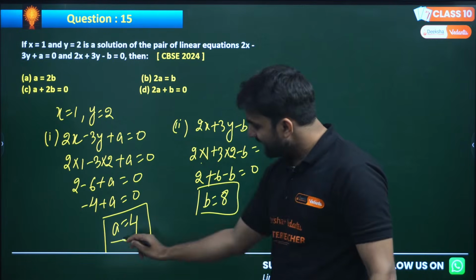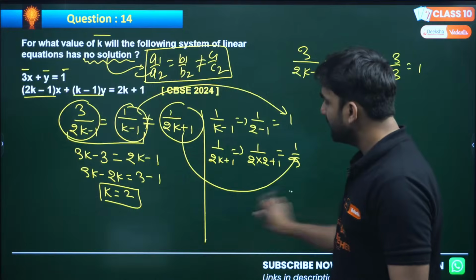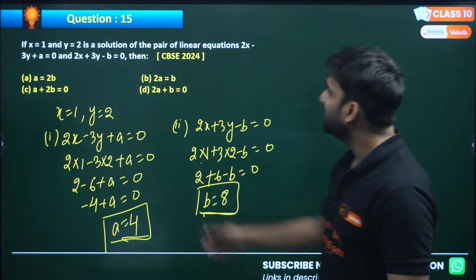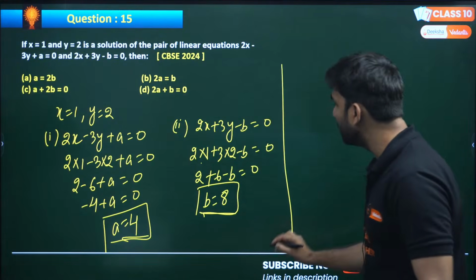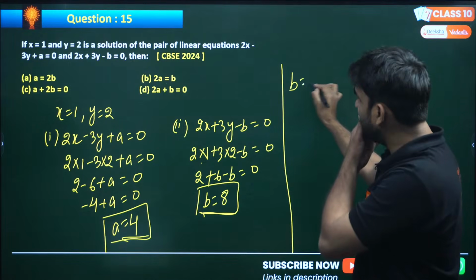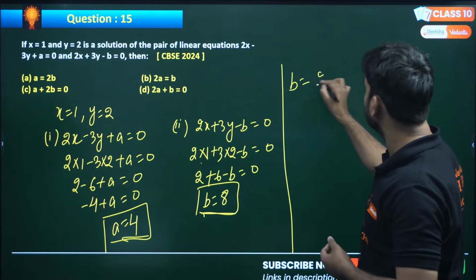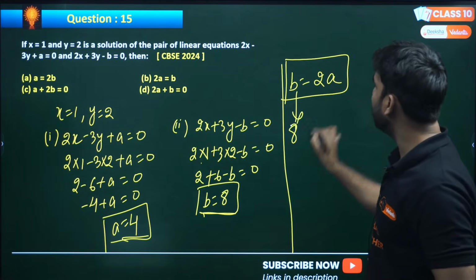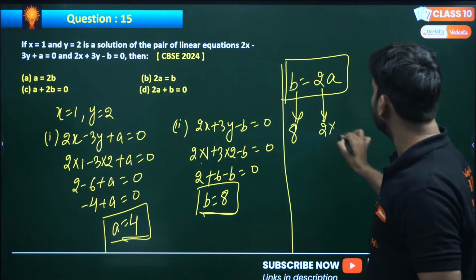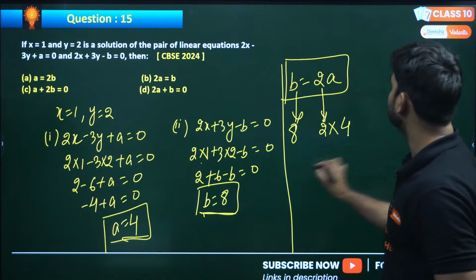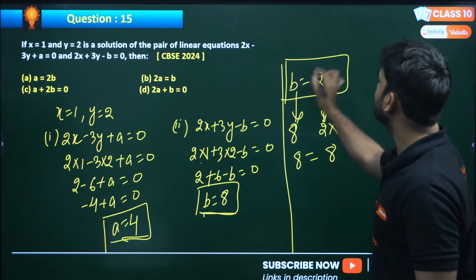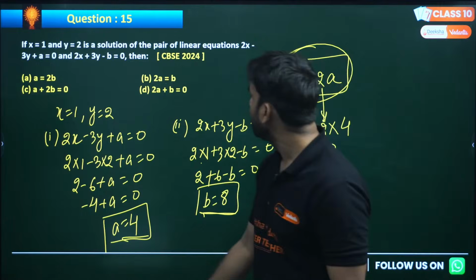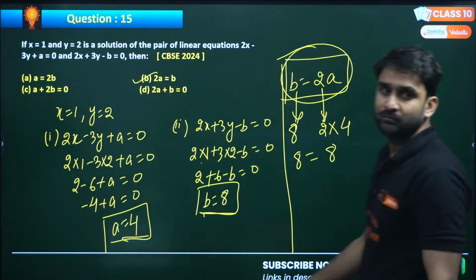So my dear, you can see a is 4 and b is 8. I think this equation is satisfying. Can we write this as b equals 2a? Why? Because b is 8 and 2 into a is 2 into 4, that is 8. So 8 equals 8, this is satisfying. So this is the correct answer: b equals 2a, option number 2.